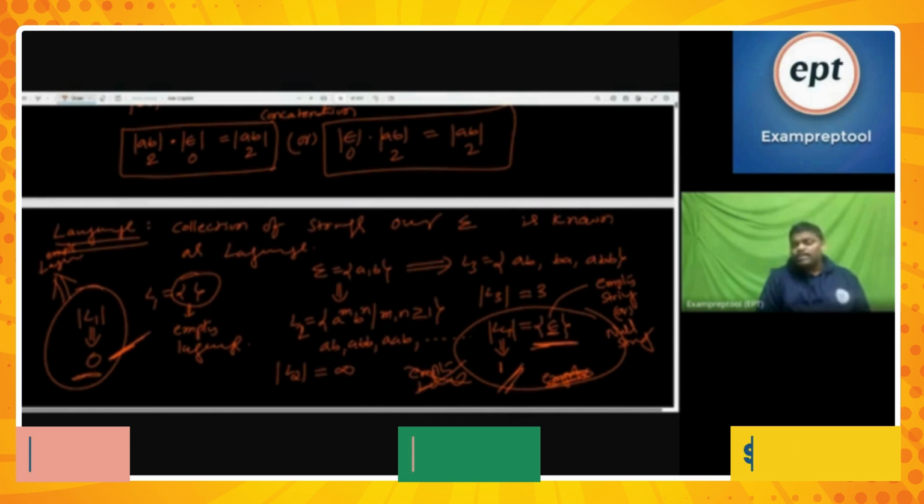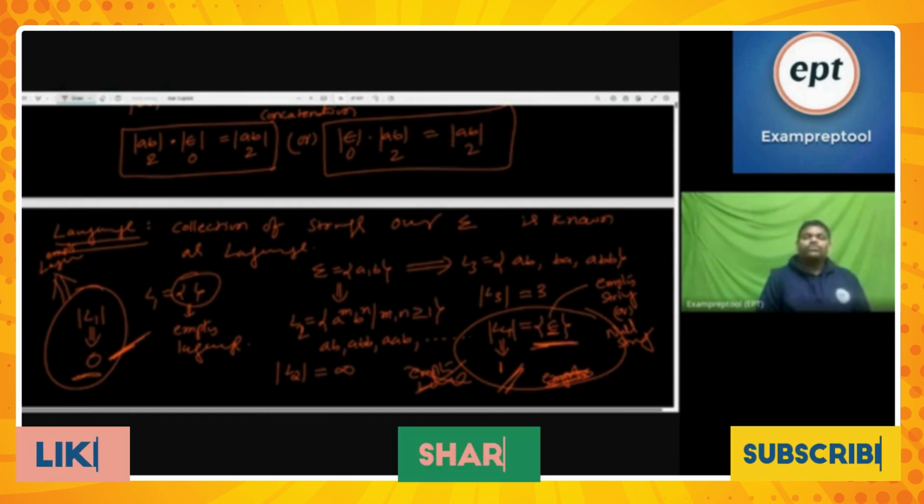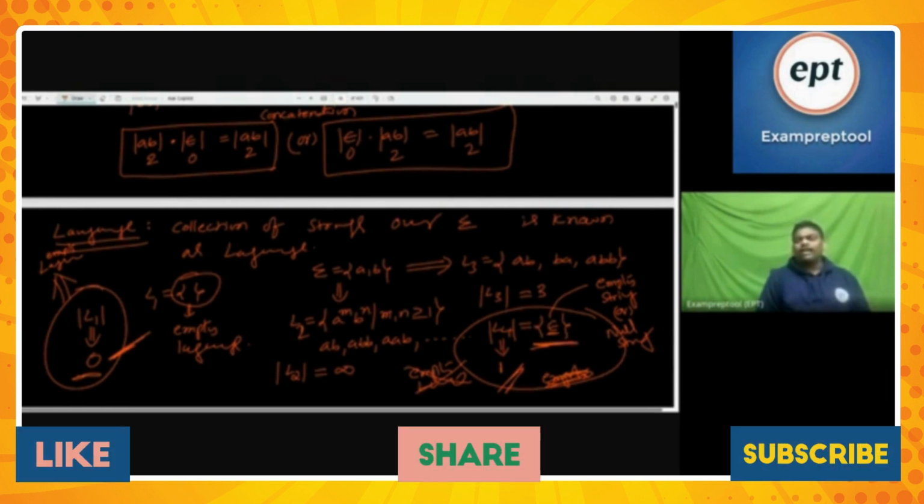What is that one person's length? 0. That one person's length is 0. But L1 doesn't have even one person. So empty language. L4 contains one person, but his length is 0.